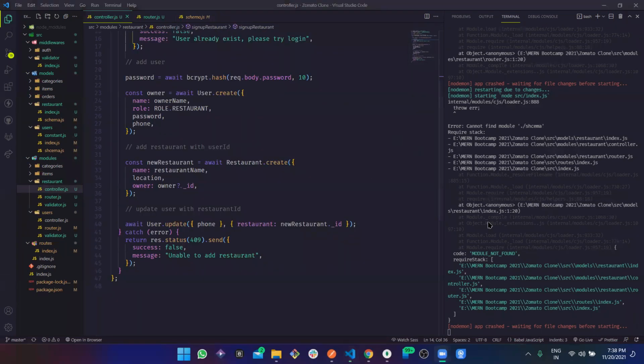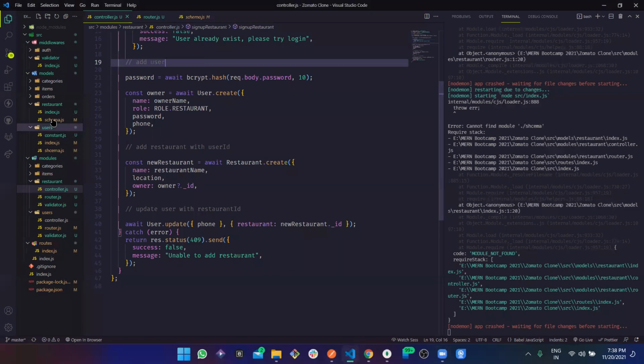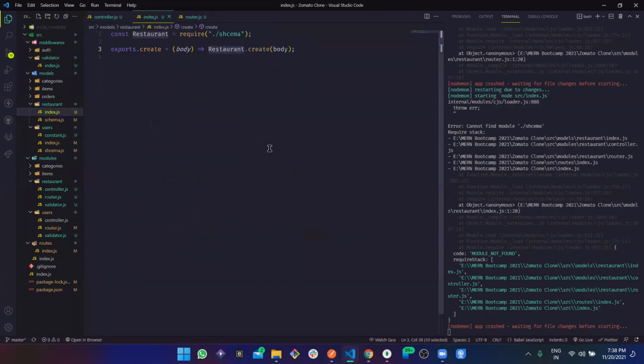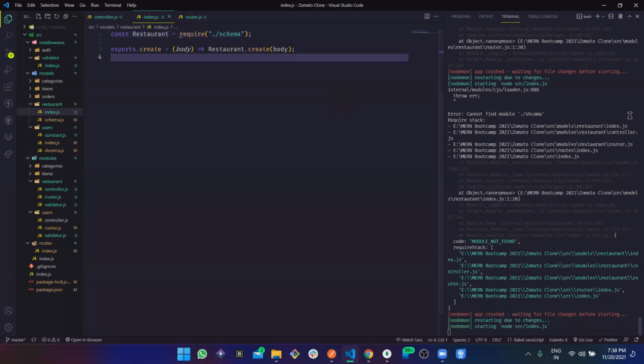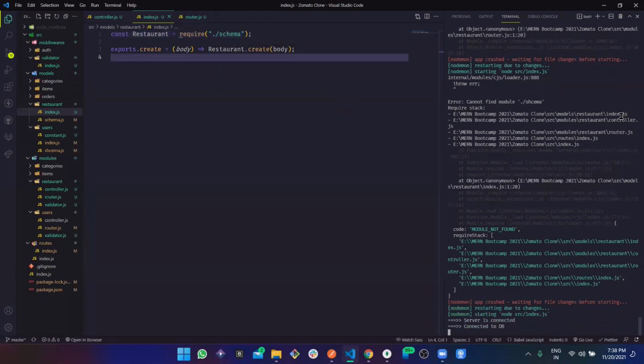Oh, there are a lot of people. This is the error because module restaurant index. Okay, long spelling of schema. There is a typo, schema. Okay, thank you. Okay, where is it? Models restaurant index, right? So no, models. Okay, models restaurant index. Oh, this one. Got it. Schema works. Thank you so much, Anvisha. Agreed, Piyush.